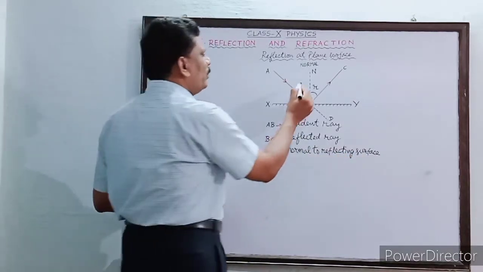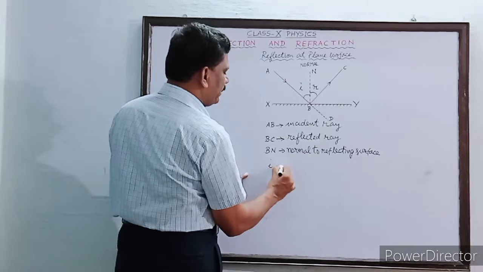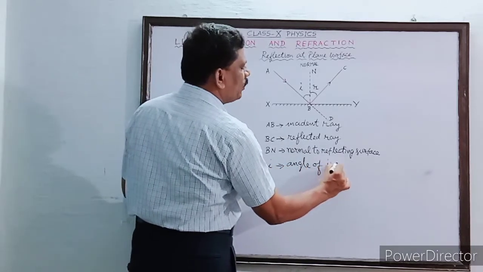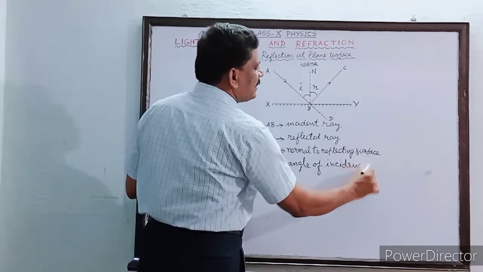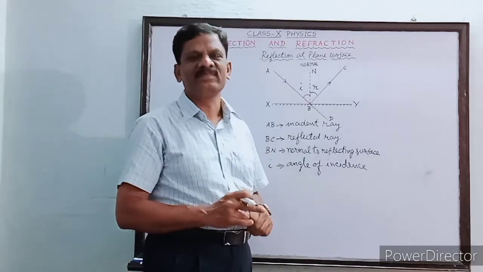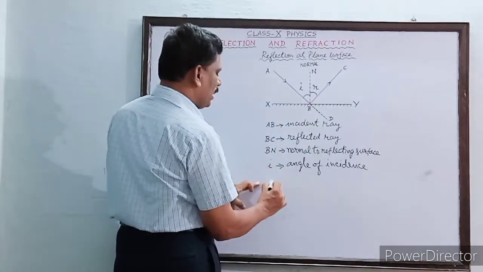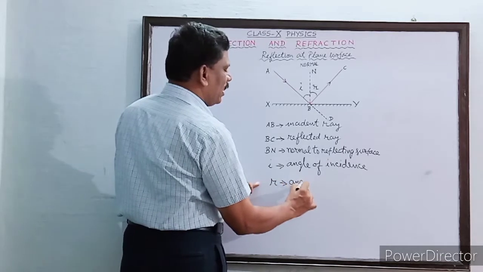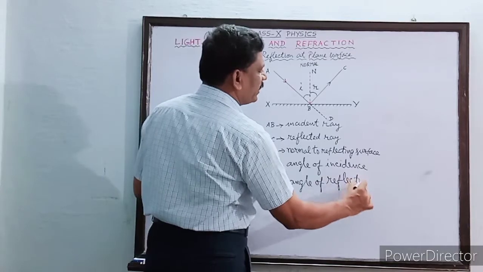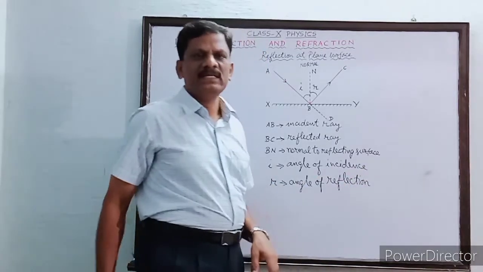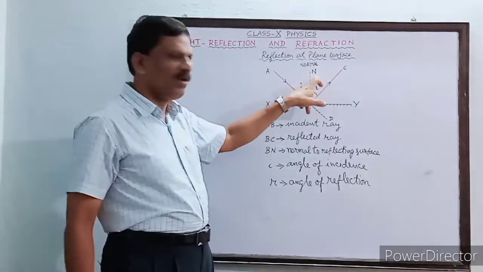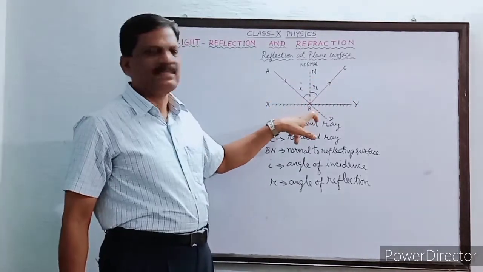And now you can say that small i is the angle of incidence. So angle of incidence, how to define? Angle of incidence is defined as the angle made by the incident ray with the normal. Similarly, what does small r denote? Small r is defined as the angle of reflection, that is the angle made by the reflected ray with the normal at the point of incidence. This is called as what?